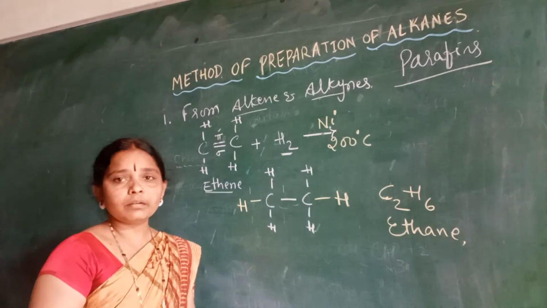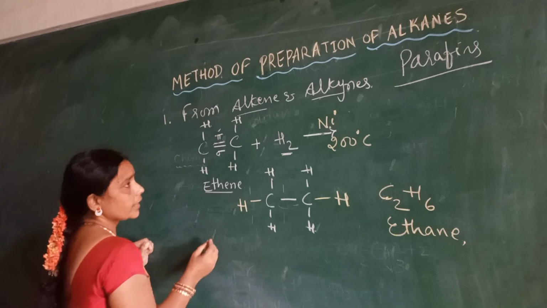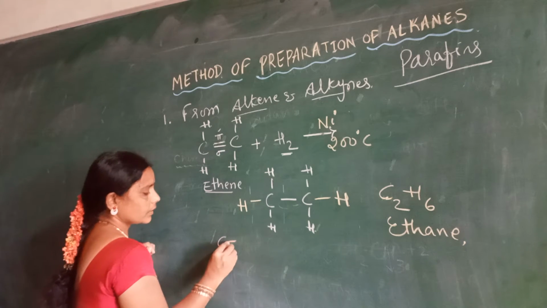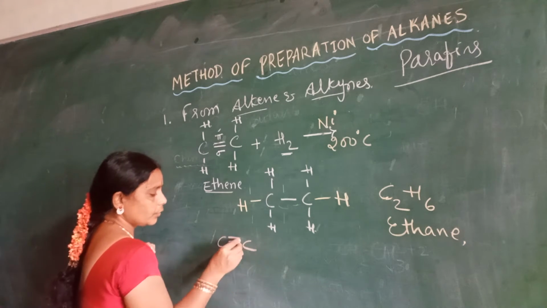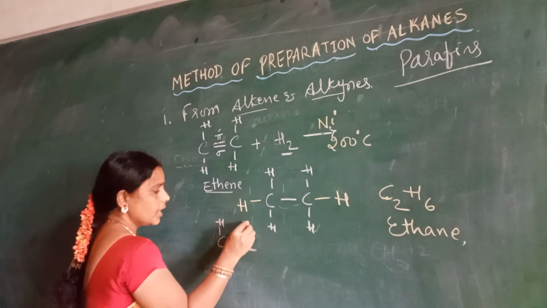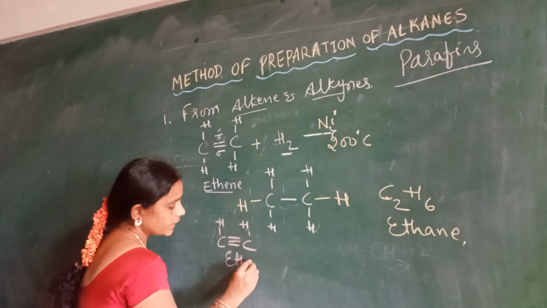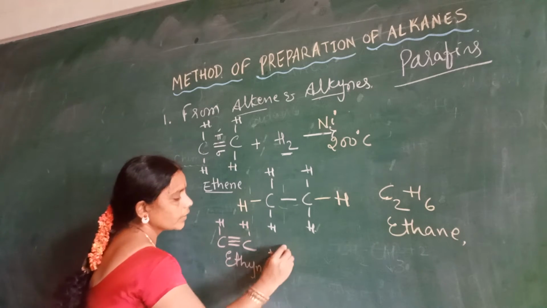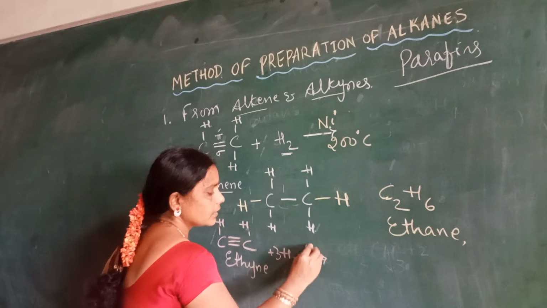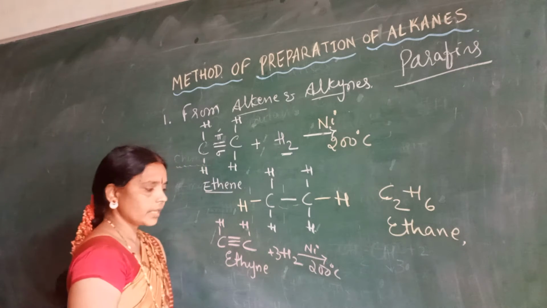In the same manner, our alkyne is also able to combine here. Let me consider the alkyne. The triple bond is there between the two carbon atoms, each maintaining only one hydrogen atom. So this is called ethyne. When ethyne combines with hydrogen in the presence of nickel as a catalyst at 200 degrees centigrade, in the same manner